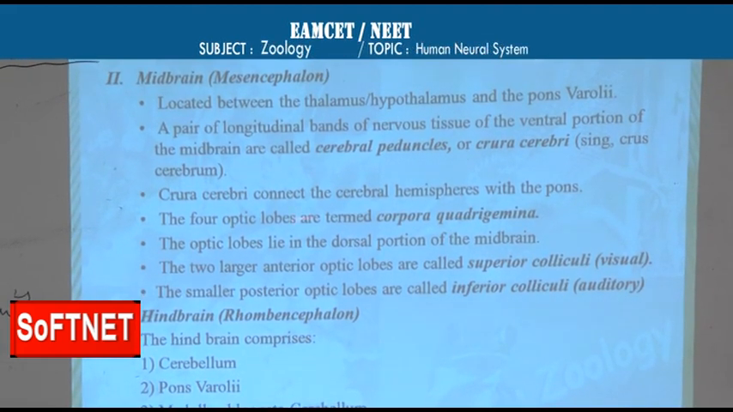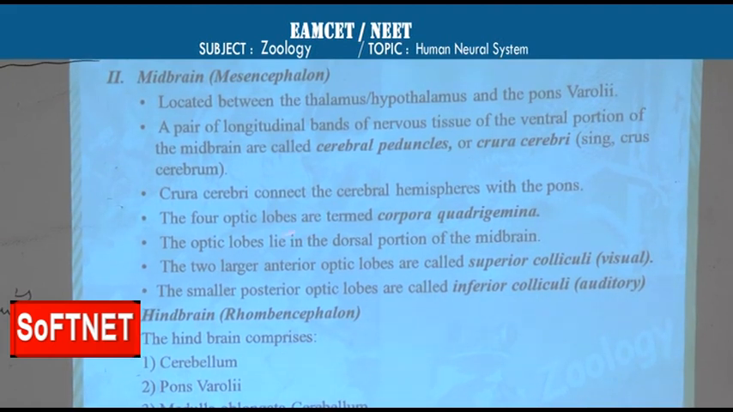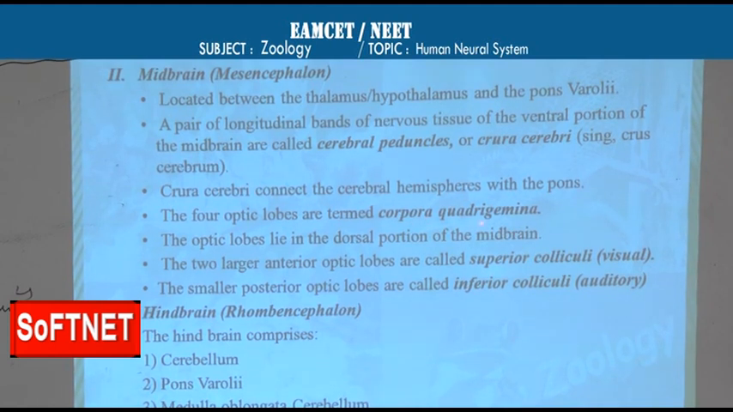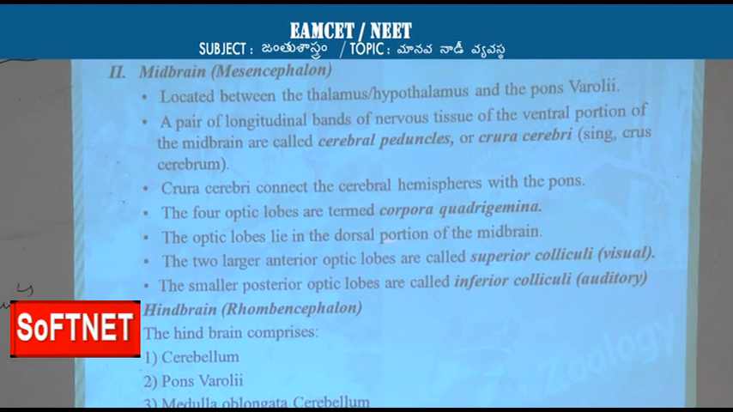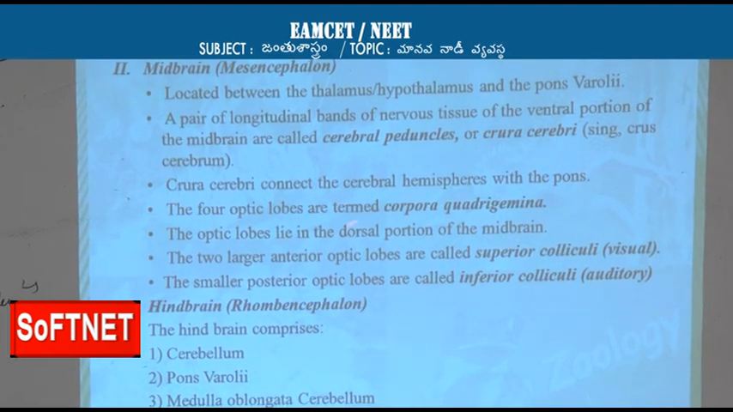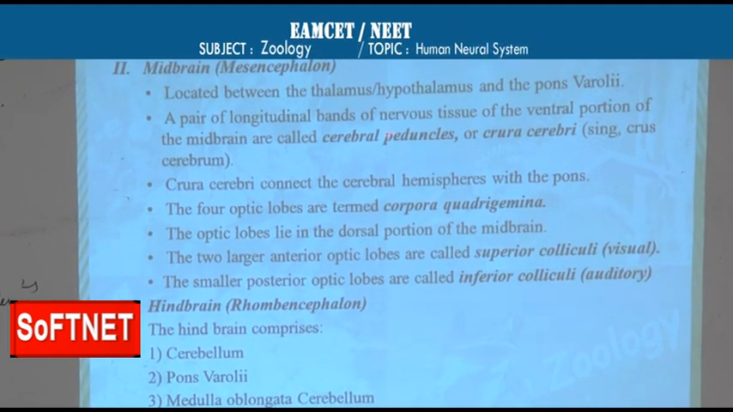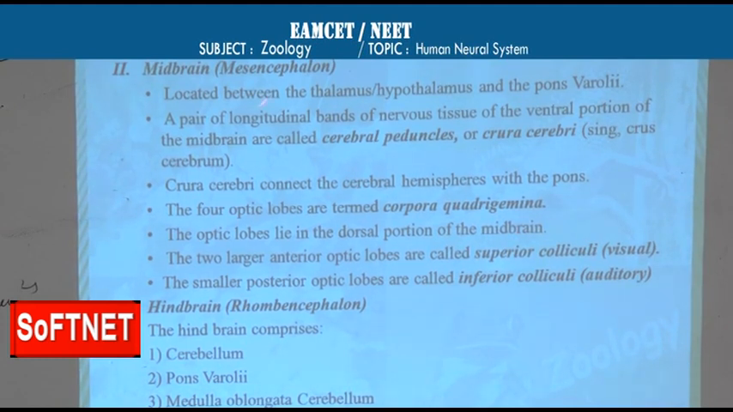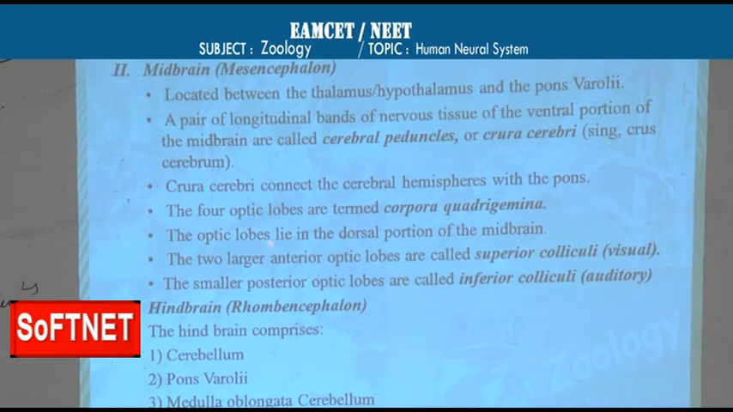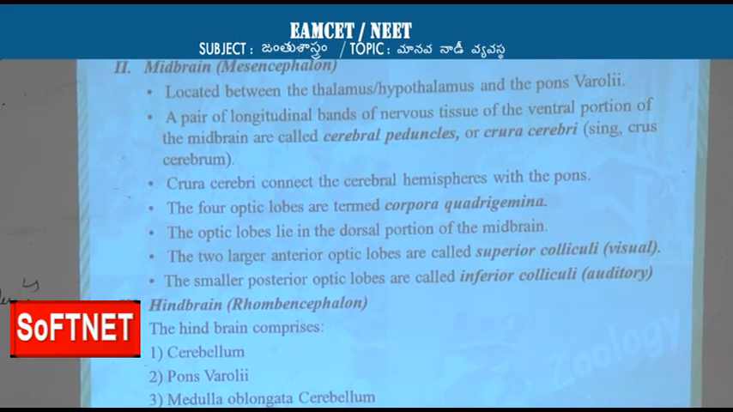And apart from the crura cerebri, in the midbrain the main parts are four optic lobes, which are collectively called corpora quadrigemina. These optic lobes lie in the dorsal portion of the midbrain. The ventral side of the midbrain has the crura cerebri, and the dorsal side has four optic lobes, collectively called corpora quadrigemina.